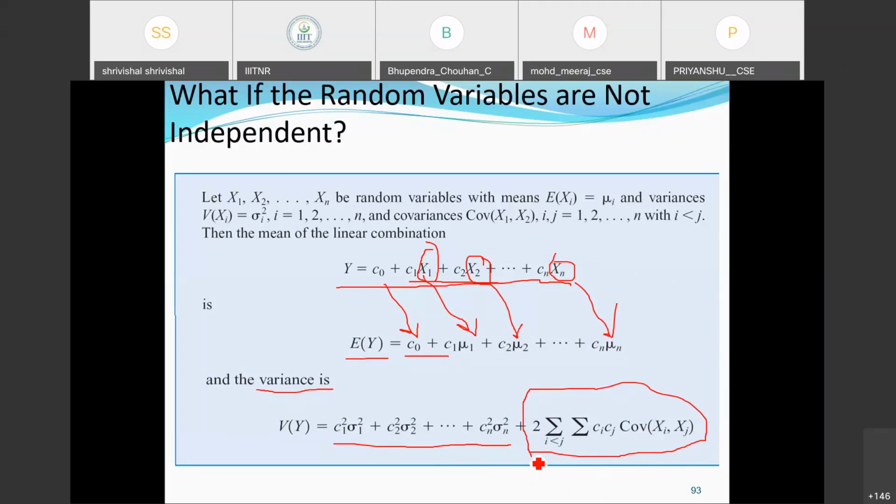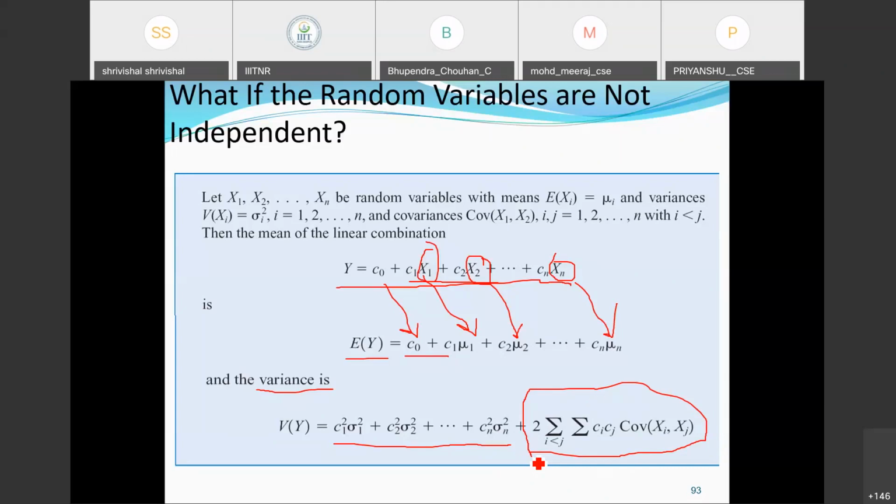Corresponding to the dependent functions, this kind of relation will exist between the multiple random variables. If we are going for two random variables, it will be corresponding to x and y.